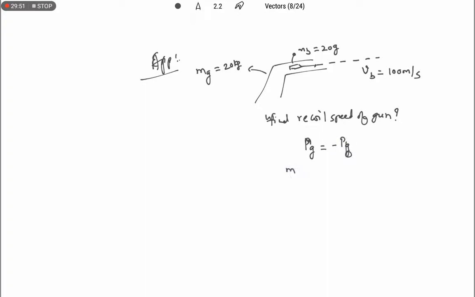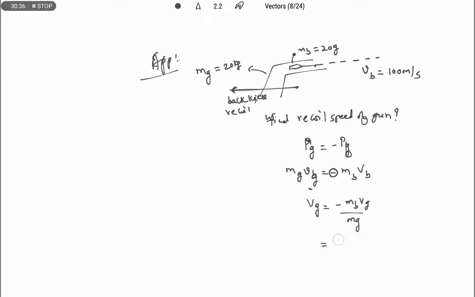Okay, so mg vg is equal to minus mb vb. Sir, why are you always representing a negative sign? The negative sign represents the backward kick or the opposite motion of the second object. So this is back kick. It is also known as recoil. Now what are they asking? What is the recoil speed of the gun? They are asking vg. So vg we can write as minus mb vb by mg.